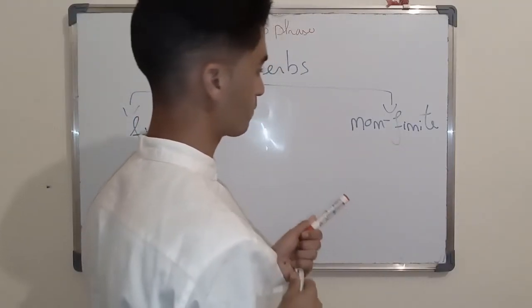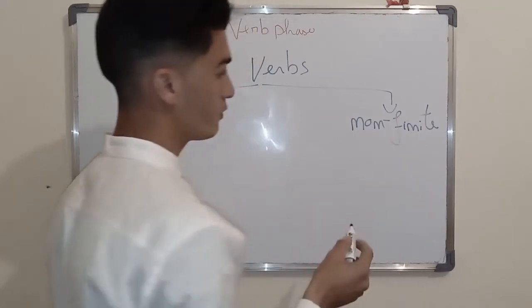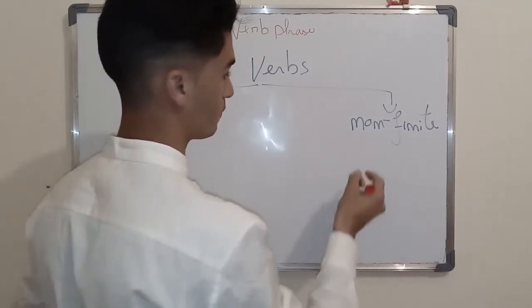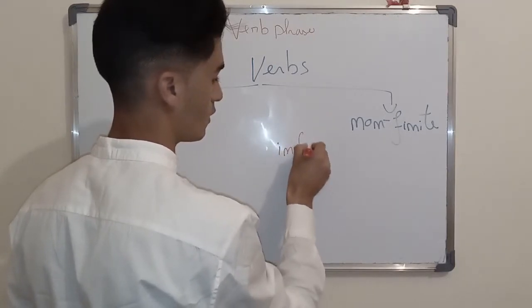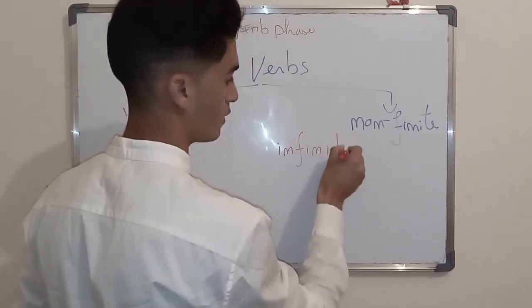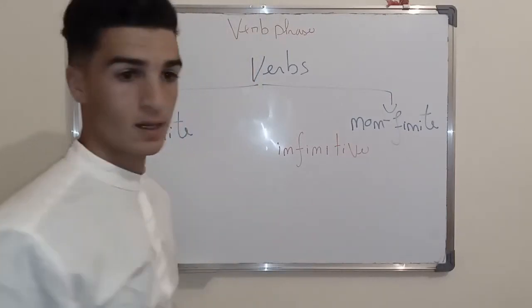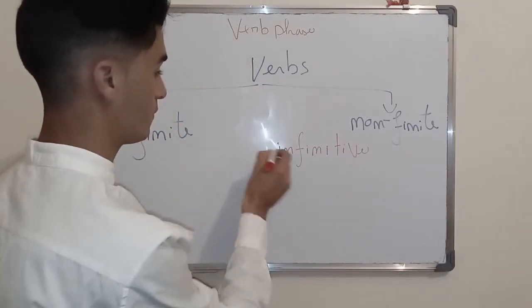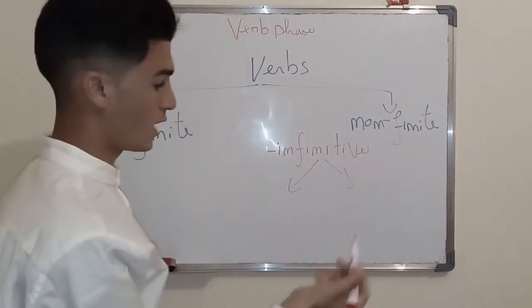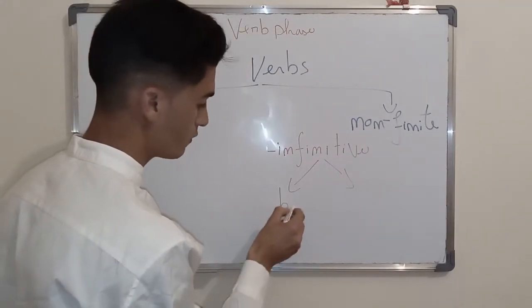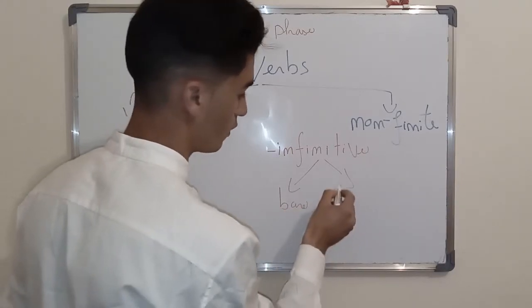For example, non-finite verbs can be the infinitive. So we have the infinitive. This is the first part. The infinitive takes two forms: bare infinitive and full infinitive.